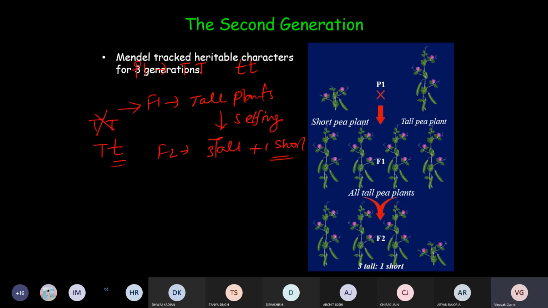Okay, you have seen the complete experiment and you have seen the law of dominance. What else can we say based on this experiment? Suppose you are doing this experiment, so what else can you say? Sir, can you please repeat the question?